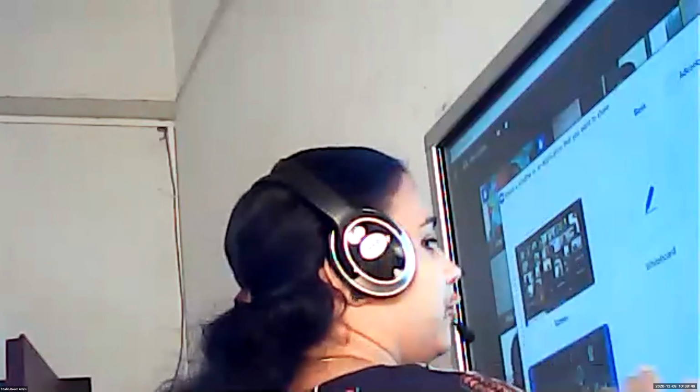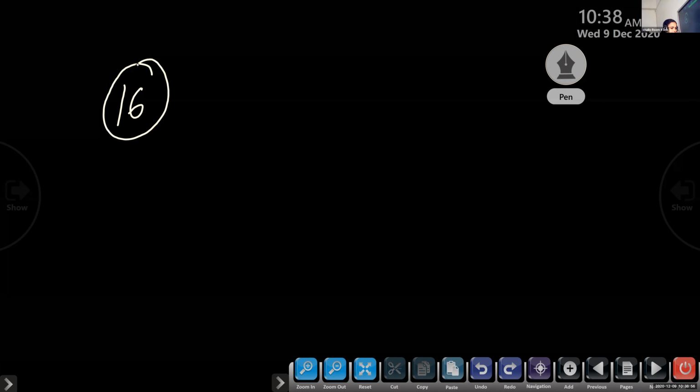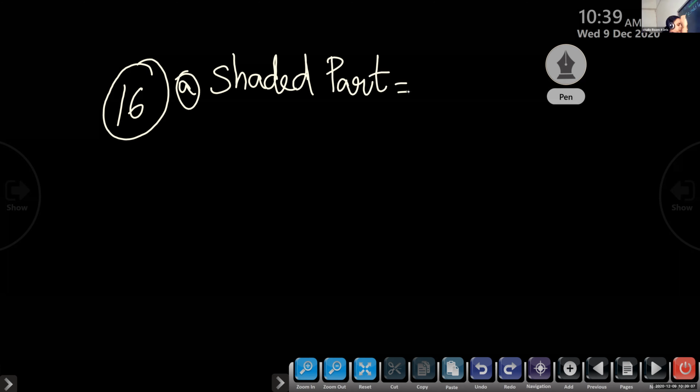Okay. Fraction for shaded, we have to write here. Question number 16. So, what's the first step? Shaded parts. Question number 16A. Shaded part. Children, you can write all these in one line. How many shaded parts we have? Henry, question number A. 16A. Look at the question and tell me how many parts shaded? 3. 3 parts. Very good.